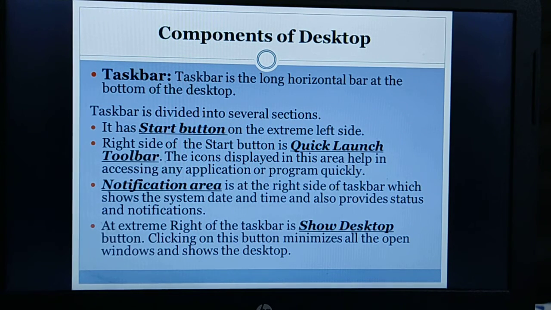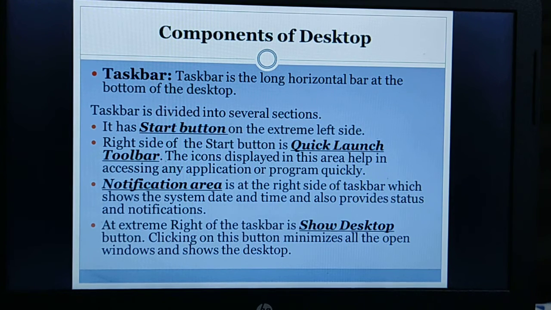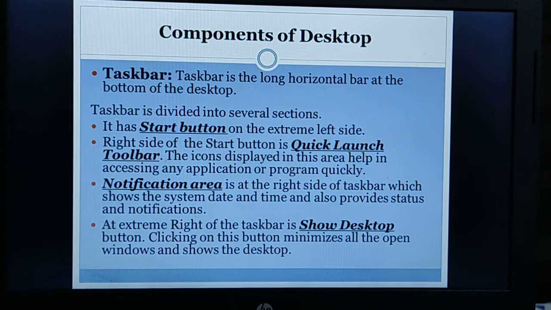Next is the notification area. The notification area is at the right side of the taskbar, and it shows the system date and also provides status and notifications about things like updates, network connectivity, incoming mails, battery, volume, etc.